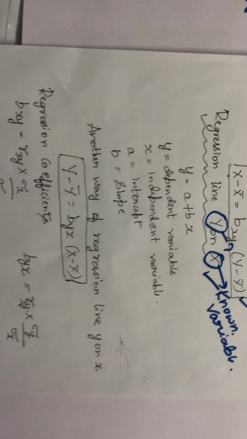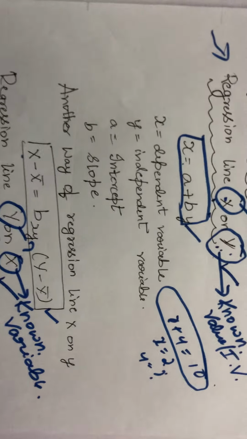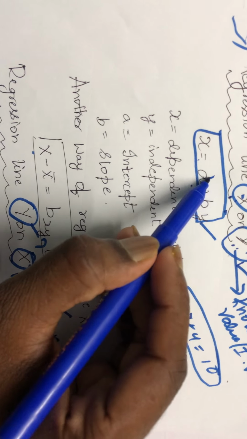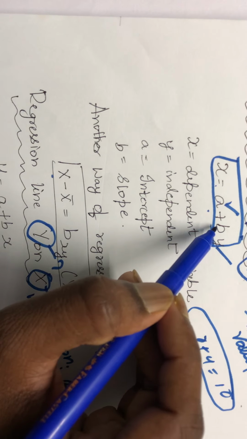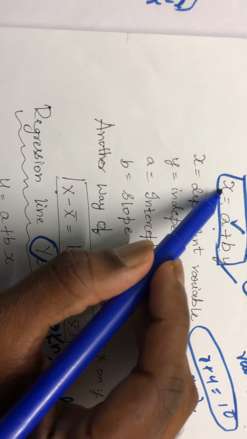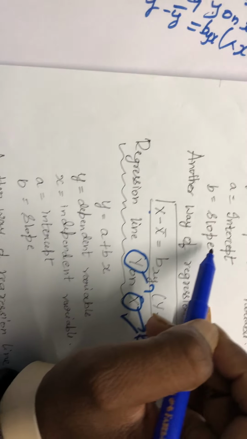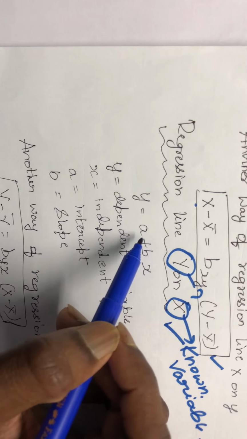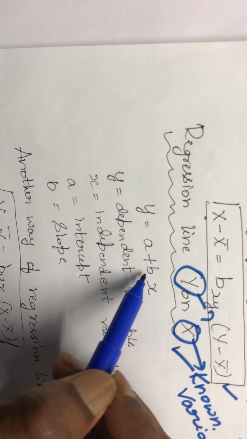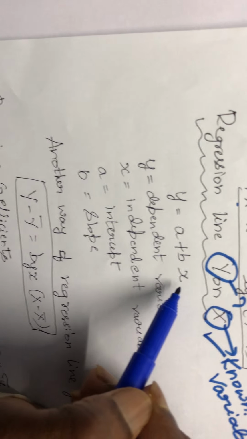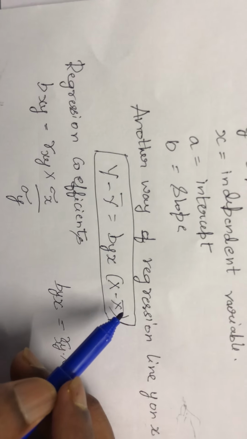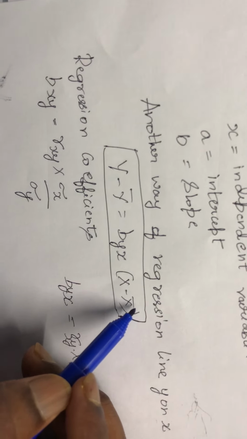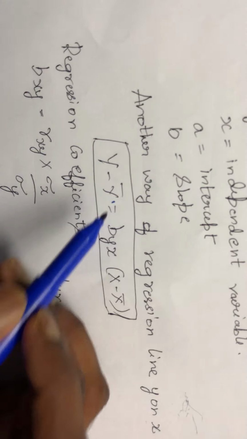So the two regression equations are, one you can write as x equals a plus by. Here a means intercept. A is the intercept, b is the slope, and y is independent, x is dependent. Similarly, for regression equation y on x, a becomes intercept, b becomes slope, and y is dependent and x is independent. Another way of writing this equation is y minus y bar equals byx of x minus x bar.